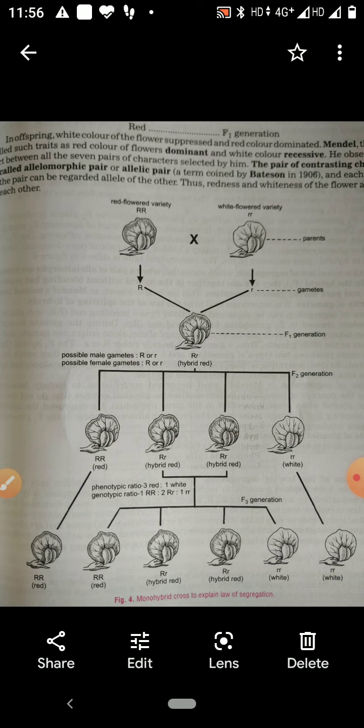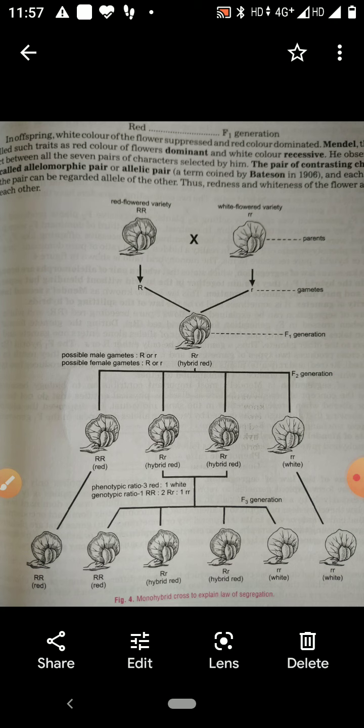When two unlike unit factors responsible for a single character are present in the F1 progeny, which are hybrid, like capital R and small r, both are present, but only one factor expresses itself.